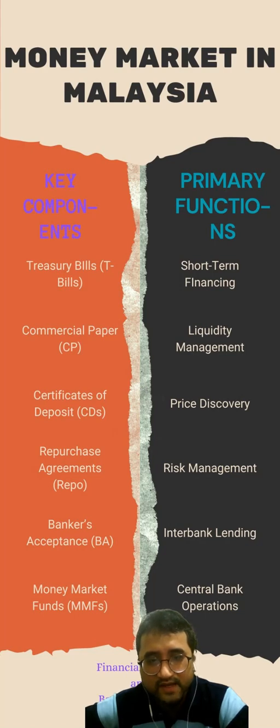Overall, the money market provides a vital infrastructure for short-term borrowing, lending, liquidity management, and risk mitigation in the financial system. It supports the efficient allocation of funds and helps ensure the smooth functioning of various sectors of the economy.